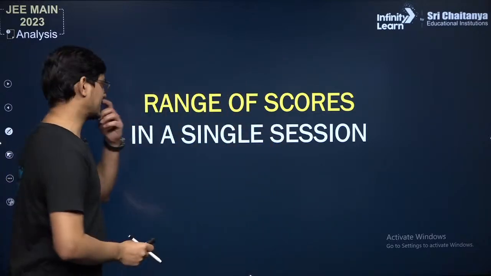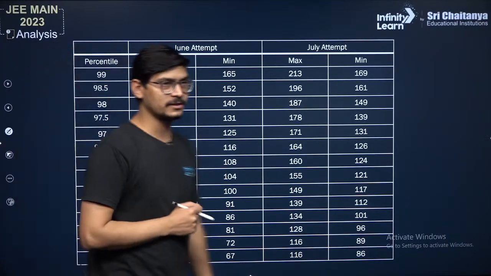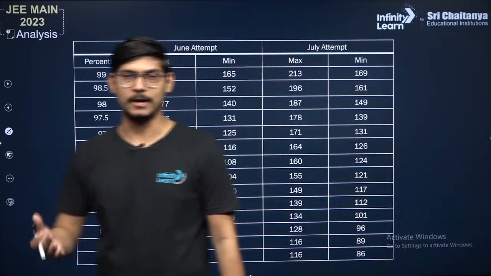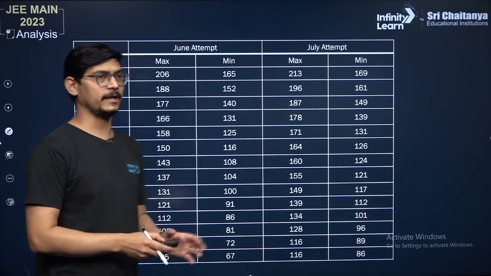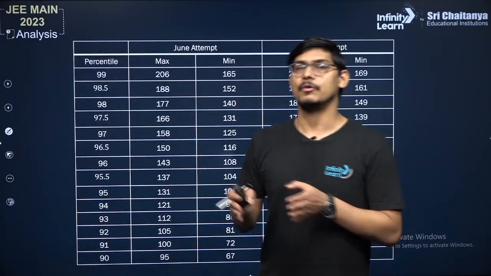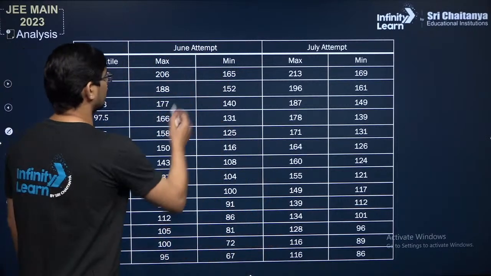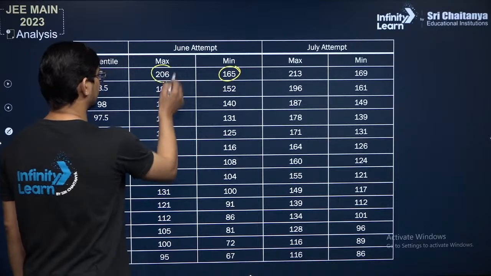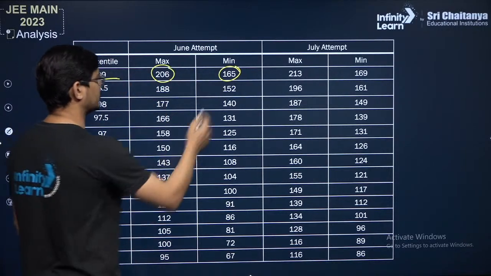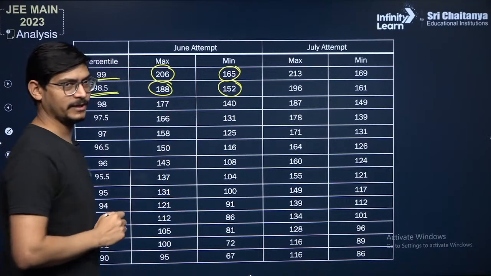I think some student was asking, what is the range of scores in a single session? Of course, this is from last year only. For this year, JEE session 2 is yet to happen. After that only, we will be able to tell exactly at what marks, what percentile would be obtained. So starting from 165 to 206, a student could get 99 percentile. And starting from 152 to 188, a student could get 98.5 percentile.